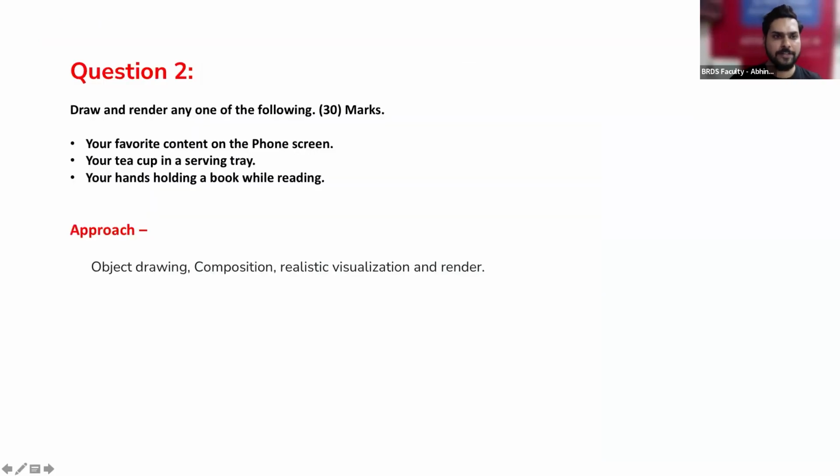The second question, if we see, is based on realistic rendering. Okay, so what they are saying is draw and render any one of the following. This was for 30 marks. So any one of the following themes they have given: your favorite content on the phone screen, your teacup in a serving tray, your hands holding a book while reading.